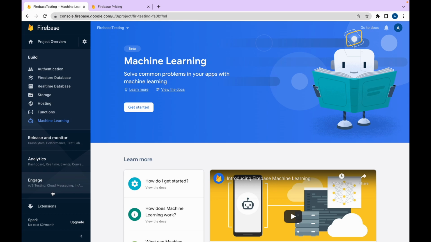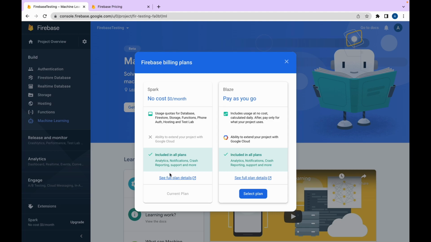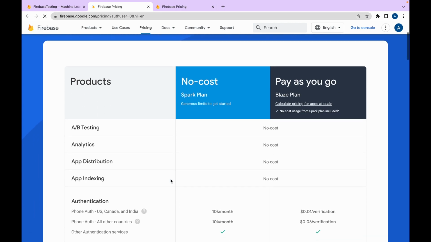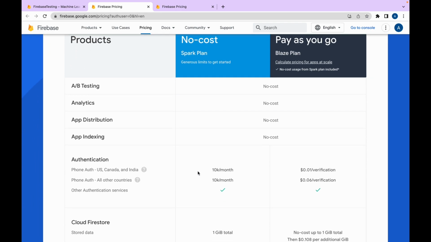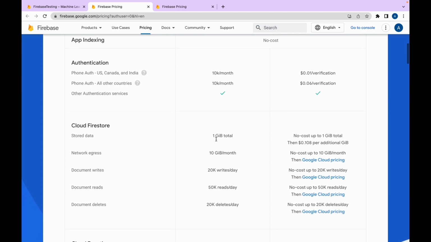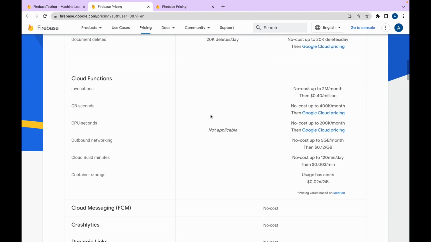So let's check the billing of Firebase. Here I am clicking on the full details. For some of the features, billing is not required. For authentication, there are some limits. For the database also there are some limits. For cloud functions, it is not applicable for the free plan.